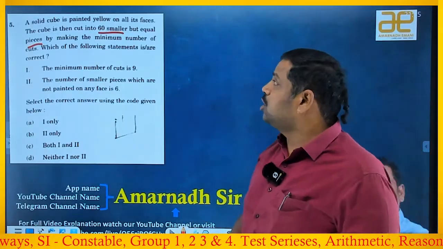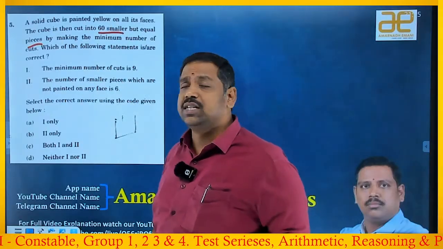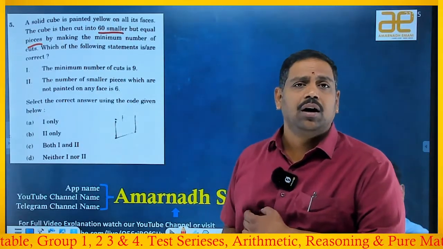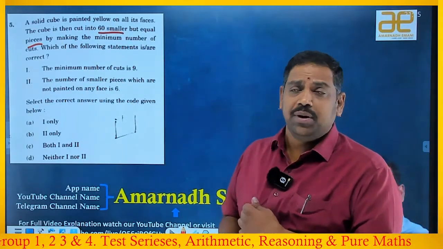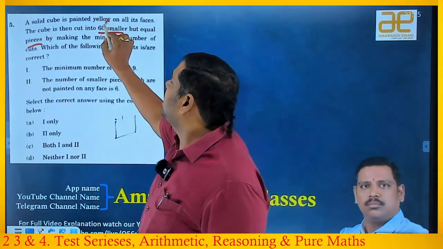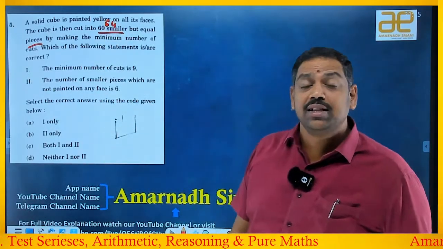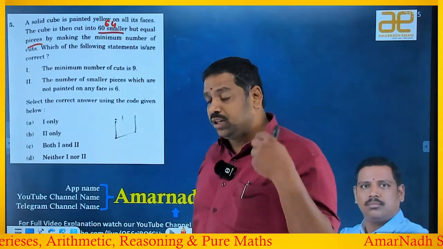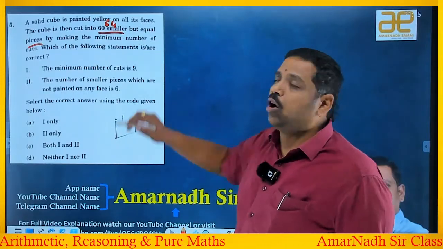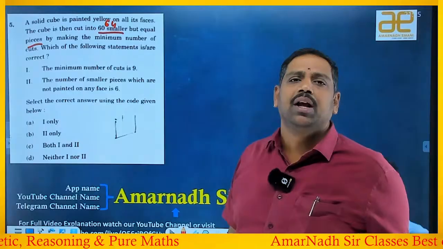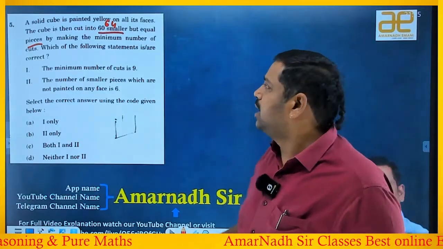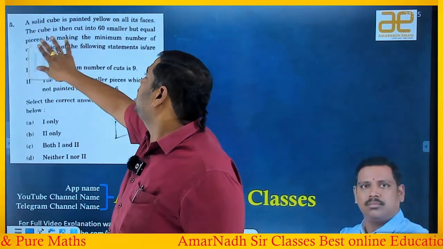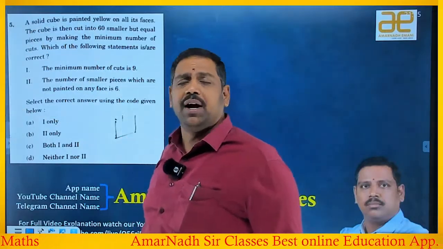But he is not specifying that those 60 are cubes. People will think, sir, this is a wrong question. Actually, he has to give 64 because it should be a perfect cube. We know that concept very well. So he is giving a wrong one? No, not at all. That is a valid one, because he is not saying that it should be a cube.